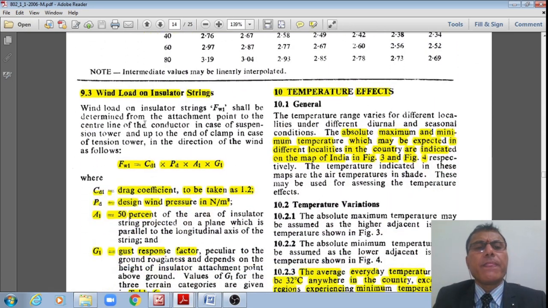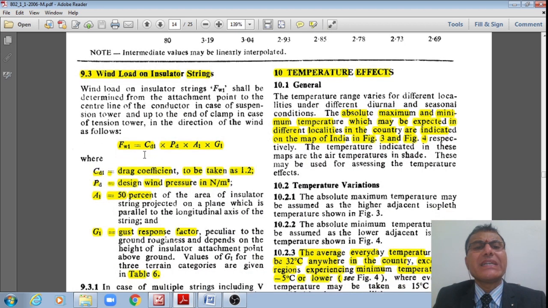Now next one is the wind load on the insulator strings, denoted by FWI, the load on the insulator strings.